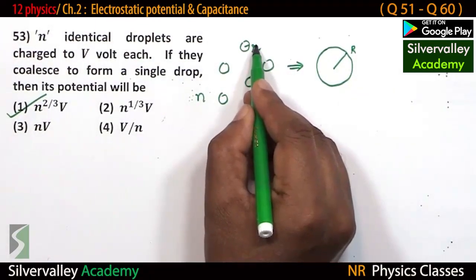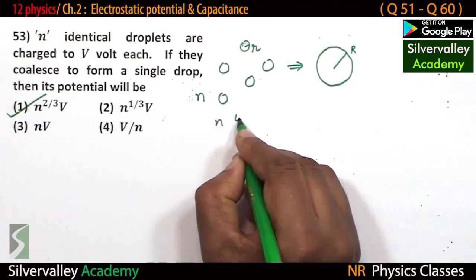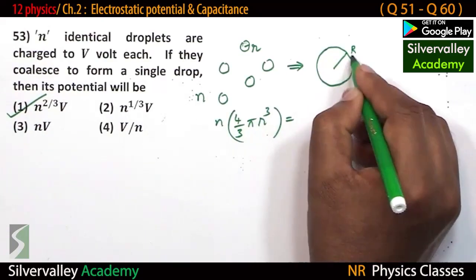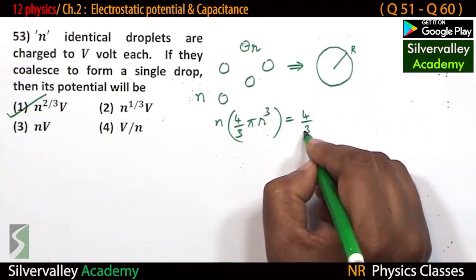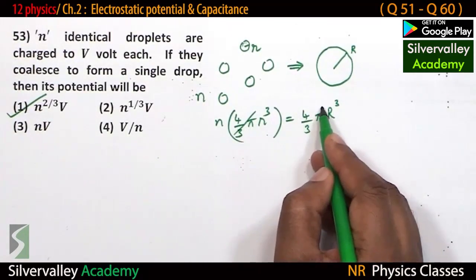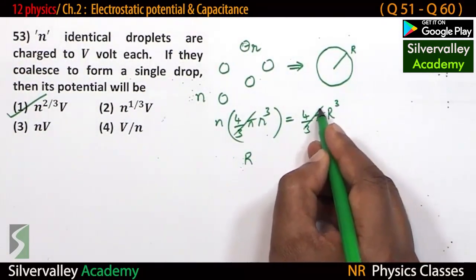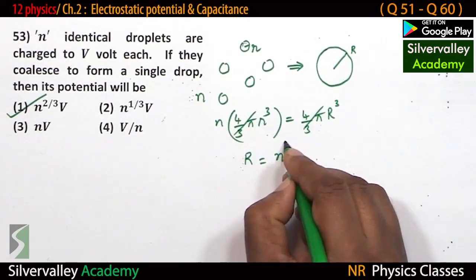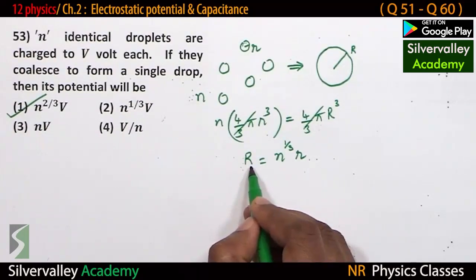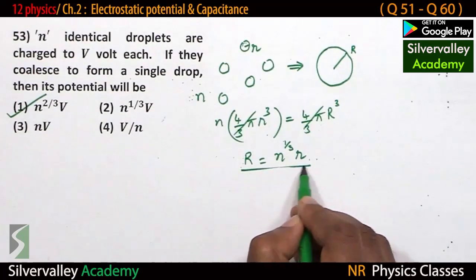then n times the volume of each drop, n times 4 by 3 pi r cube, is equal to the total volume of the bigger drop, 4 by 3 pi R cube. So 4 by 3 pi cancels. Taking the cube root, the radius of the bigger drop is n to the power of 1 by 3 times r. So the radius of the bigger drop is n to the power of 1 by 3 times the radius of the smaller drop. Okay, fine.